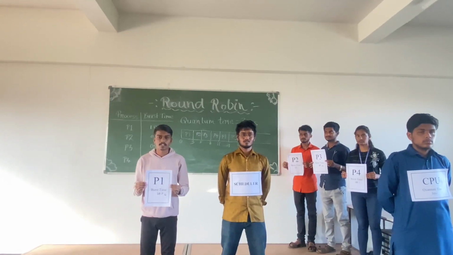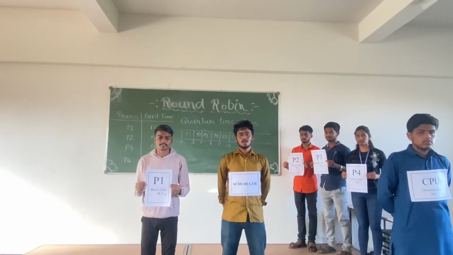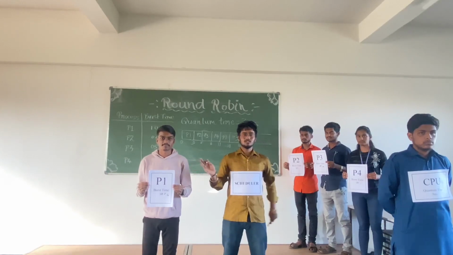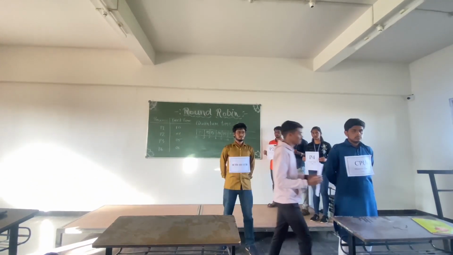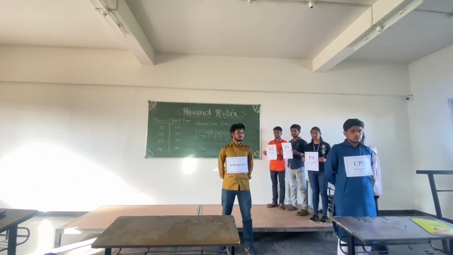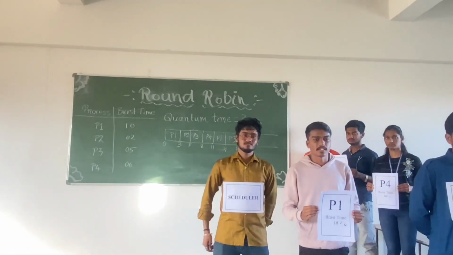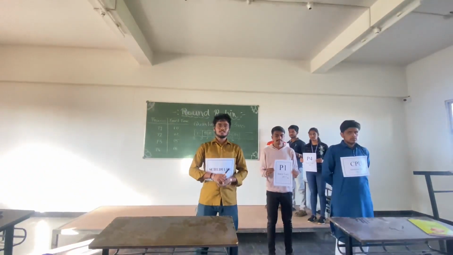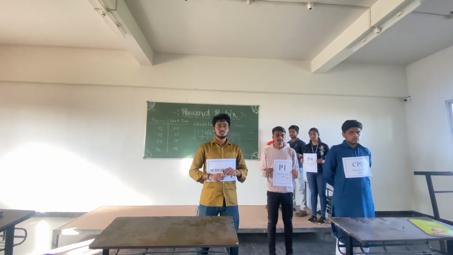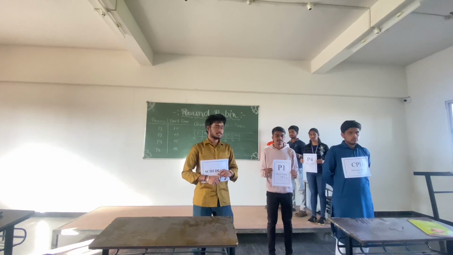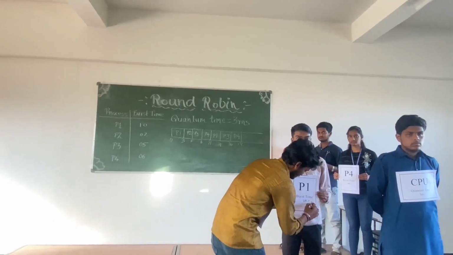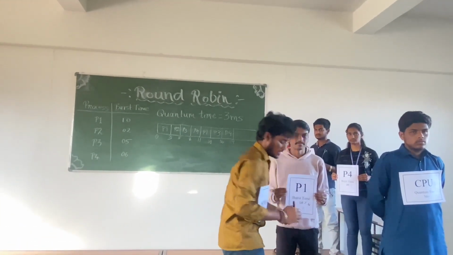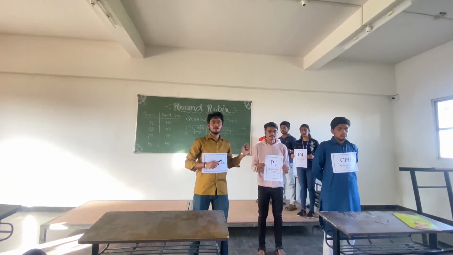I am process P1. My burst time is 4 milliseconds. I am allotting process P1 to the CPU. Now my burst time changes to 1 millisecond. As P1 spent 3 milliseconds in the CPU, its burst time changes to 1 millisecond. Again, it is going to stand in the ready queue.